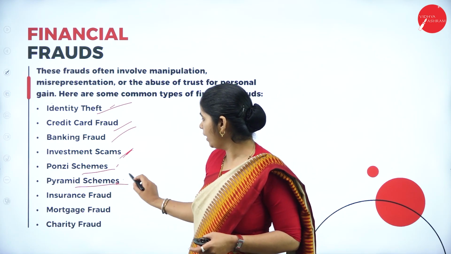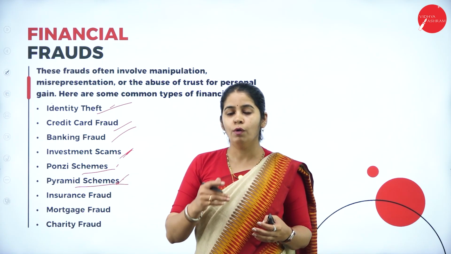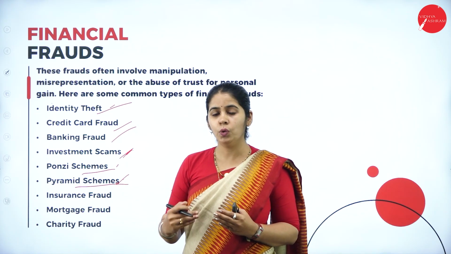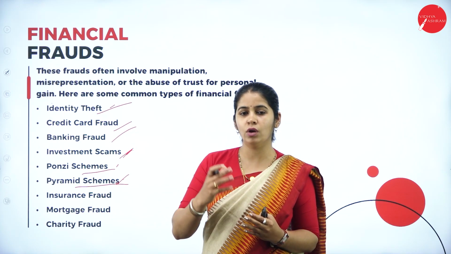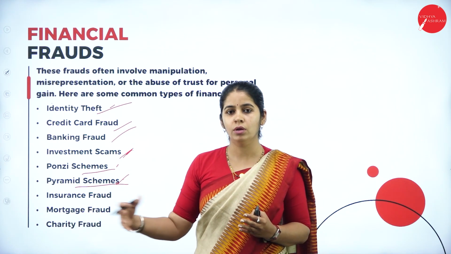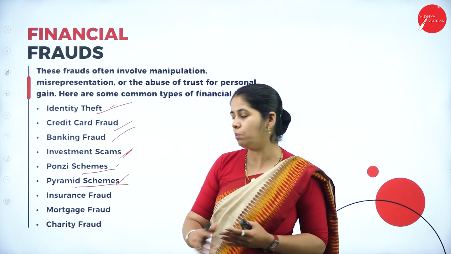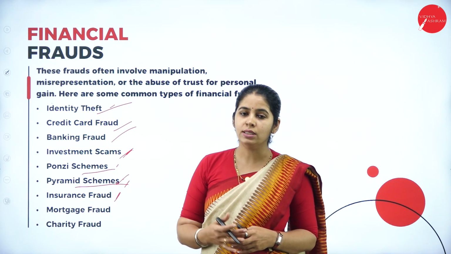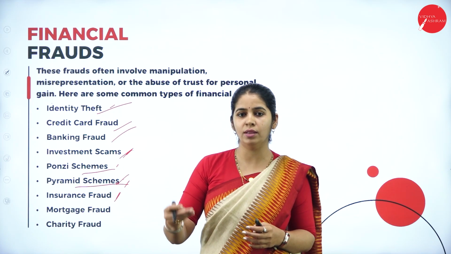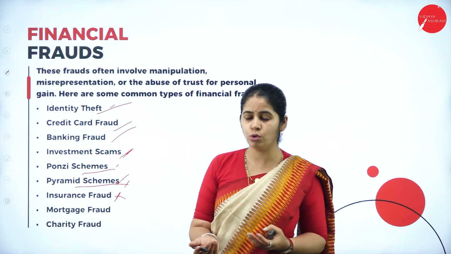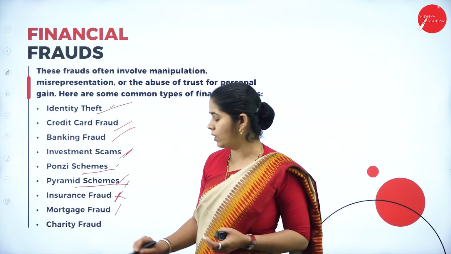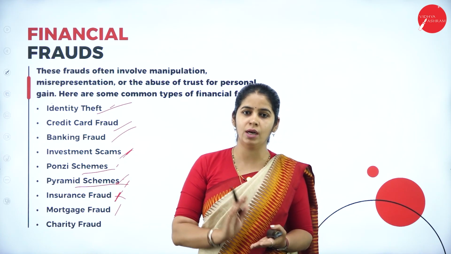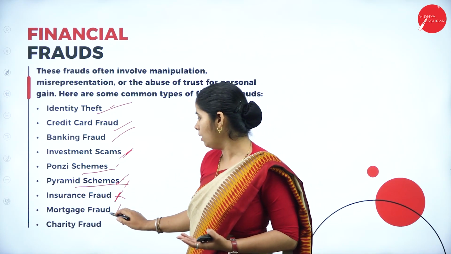If you get some customer through your account, they will give you the lower level in the pyramid, so that you can access the advantage, or 30% commission. If you bring some new customer to us, you will get 30% commission, like that. That is a pyramid scheme. And insurance fraud, where fake insurance companies ask you to pay the insurance premium every month and every year. Again, it is a fake insurance company. That is insurance fraud. And mortgage fraud, where you mortgage some gold or vehicles to a particular person, and that person runs away.